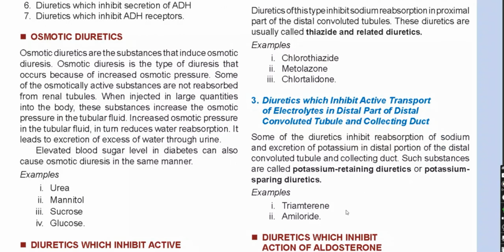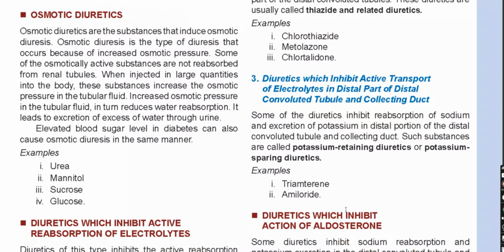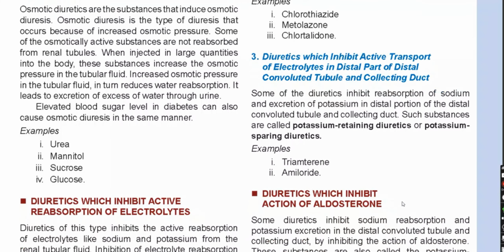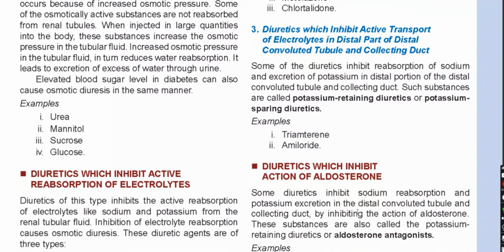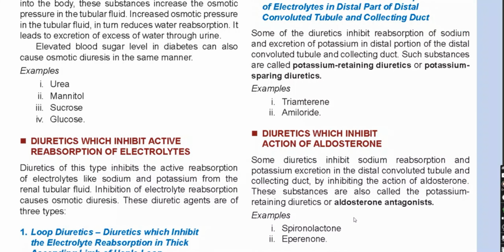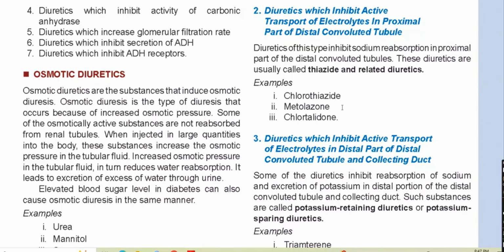Now, diuretics which inhibit the action of aldosterone. What are these? Some important diuretics inhibit the sodium reabsorption and potassium excretion in the DCT and collecting tubule by inhibiting the action of aldosterone, and these substances are also called aldosterone antagonists. For example, these are spironolactone and eplerenone. So this is called the diuretics which inhibit the action of aldosterone.